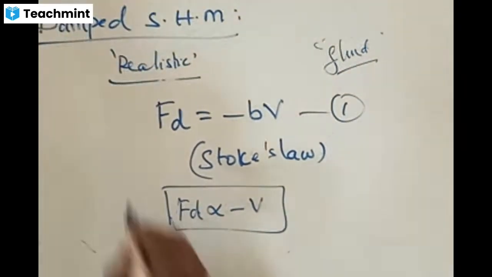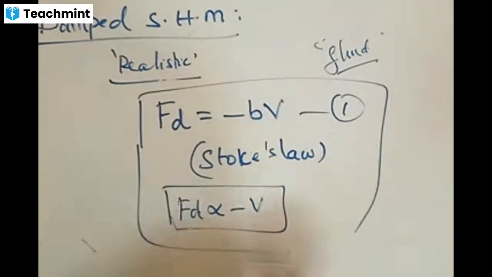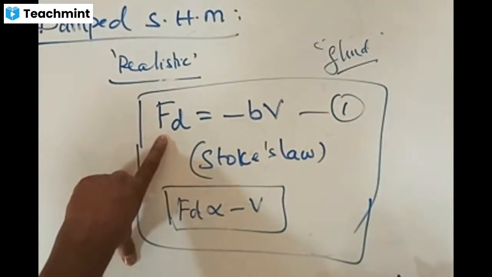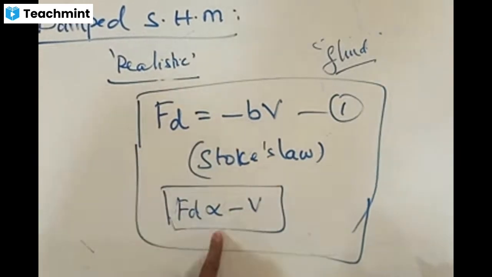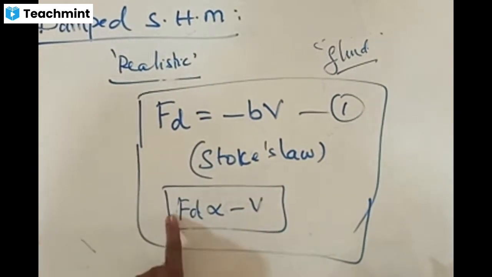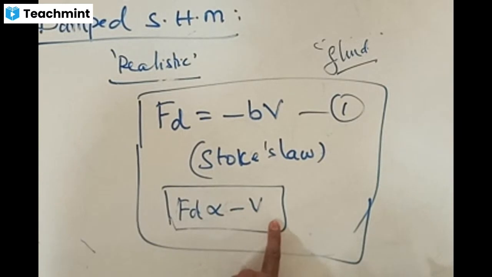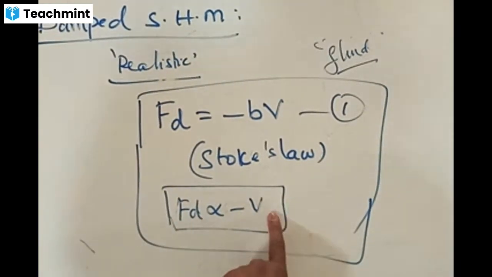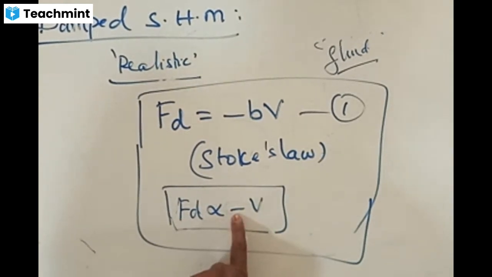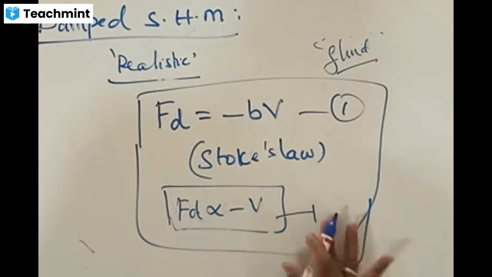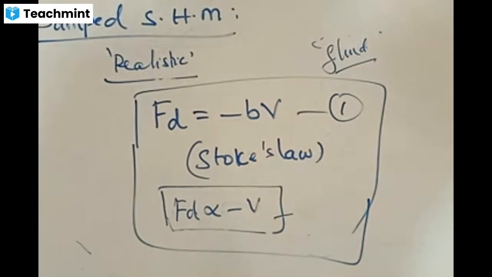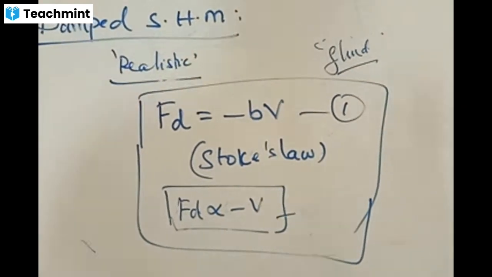Now, what does Stokes' law state? Important one. Stokes' law states that the drag force acting on a moving body is always directly proportional, with a negative sign, to the velocity of the body itself. One mass is moving, that mass has some velocity. The more the velocity, the more the drag force in the opposite direction. Is the equation clear? You should just remember this important equation.